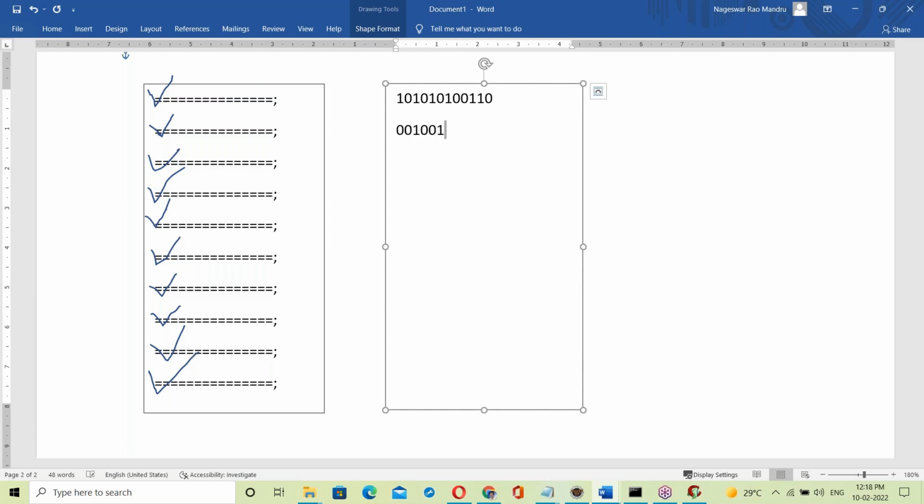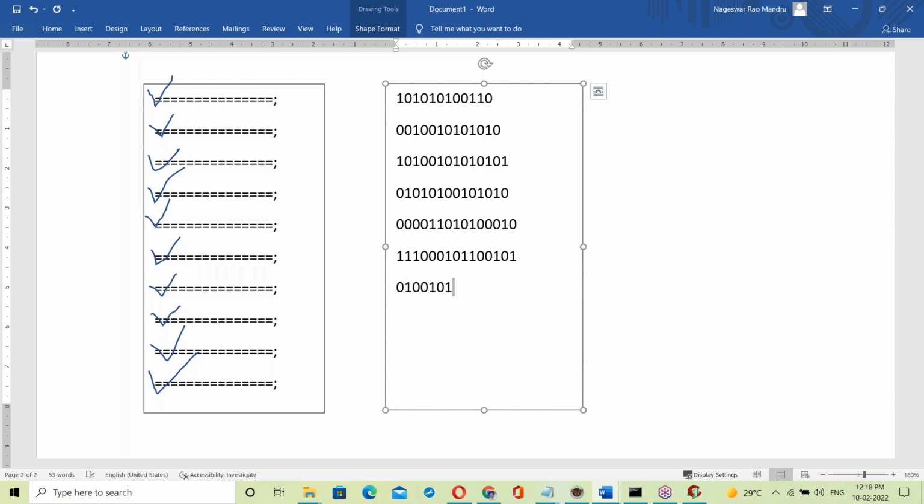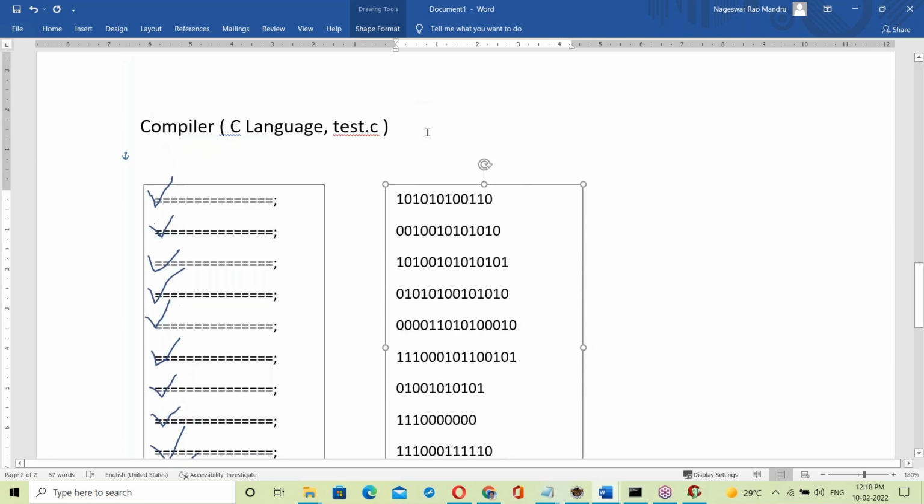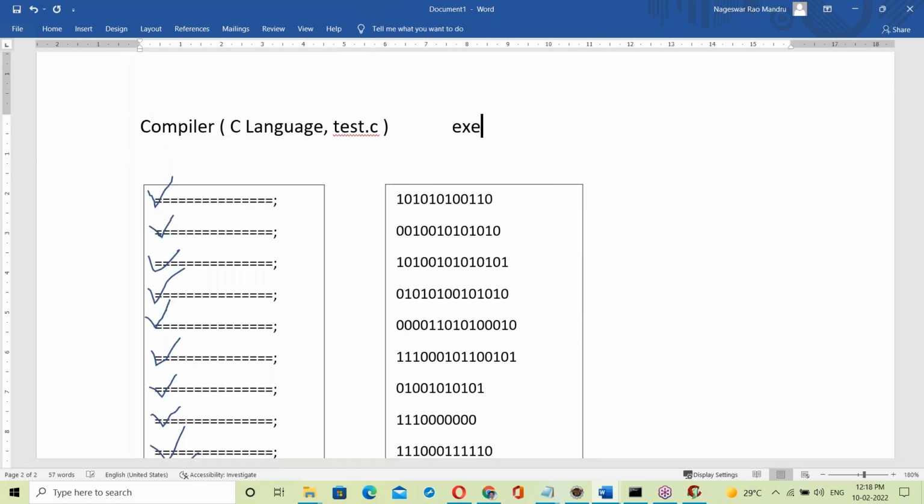Next statements, all the statements from top to bottom, are converted to binary code and written to the second file. This second file is called an exe file.